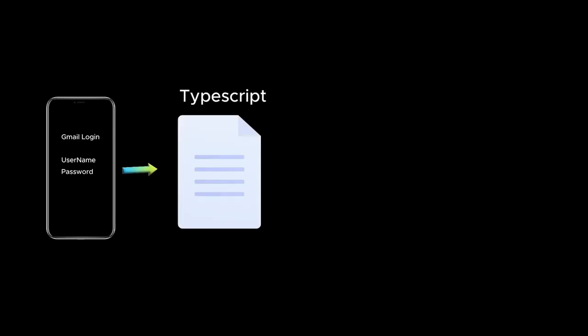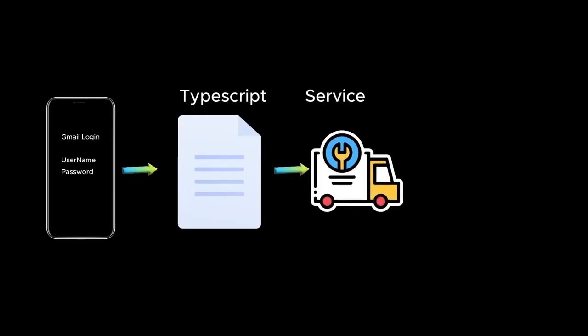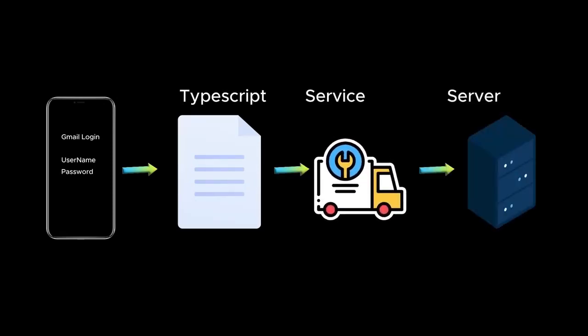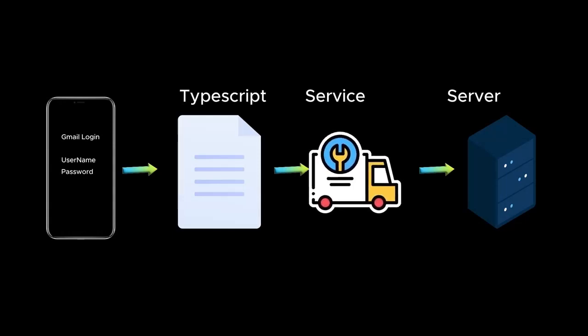Nowadays, everybody has a Gmail account, and when you navigate to the Gmail login page, you see a text box for username and a text box for password. So that is basically a form. The user goes in and enters the username and password in two text boxes. Once the user types the username and password, both values should be bound to the TypeScript fields using data binding. And we need a service that takes the username and password and sends them to the backend server, like a Spring Boot application or AWS Lambda.